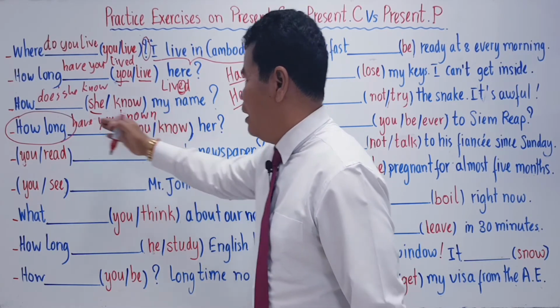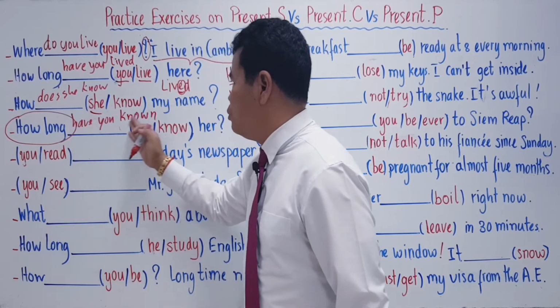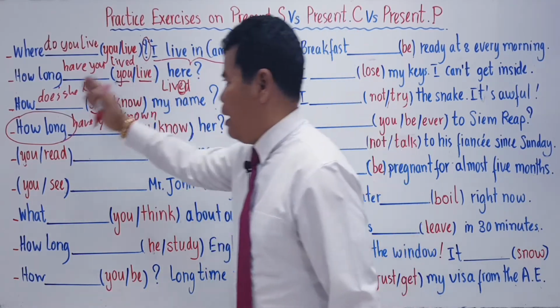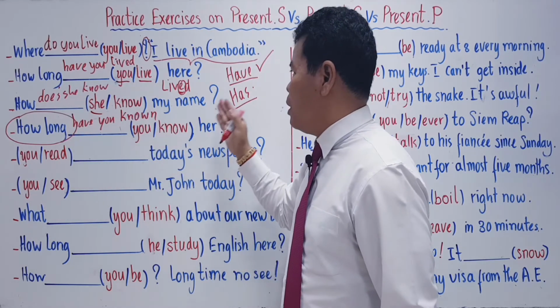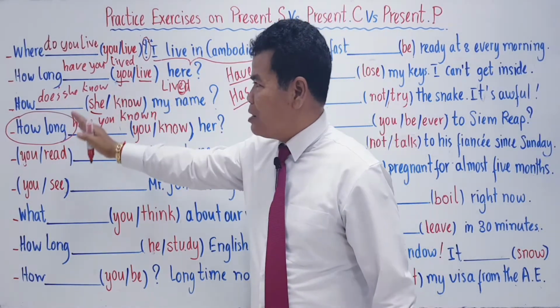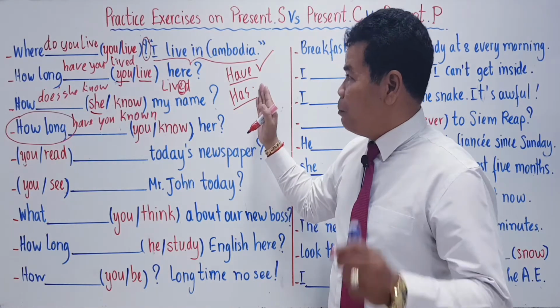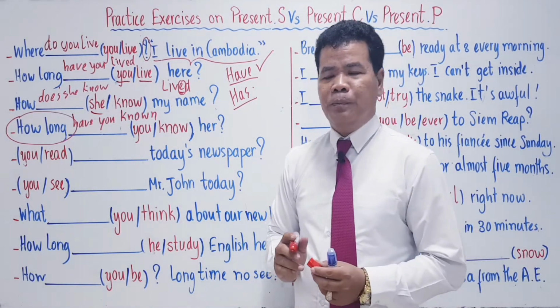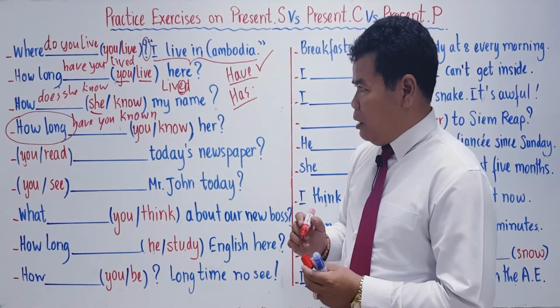K-N-O-W-N. How long have you known me? How long have you known her? How long have you known my daughter? Okay? This is a kind of question, present perfect simple. Okay? Let's go to the fifth one.